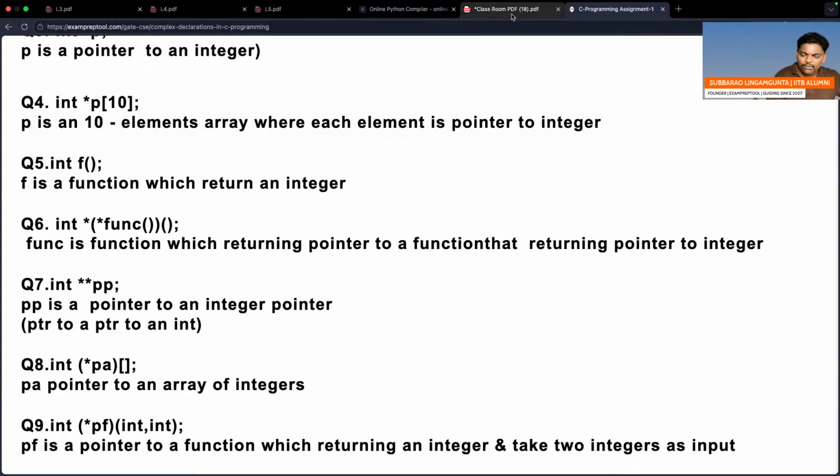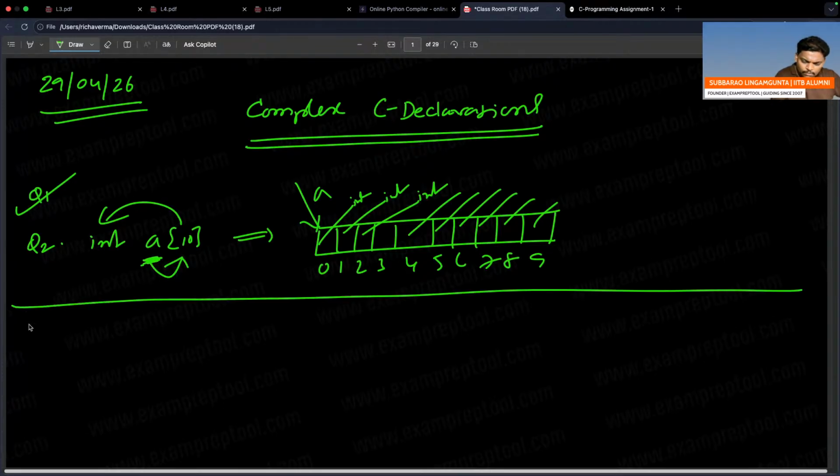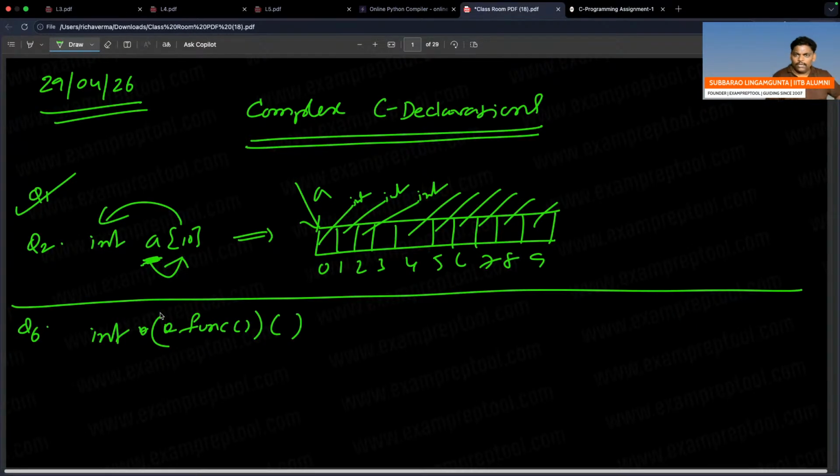Let me write it now. Function C bracket. What is the question number, 6 or 7? I think 6. Question number 6, everyone observe. So function, bracket, star, bracket, some integer. Let's check if it is the same. One star inside, and one star outside also.